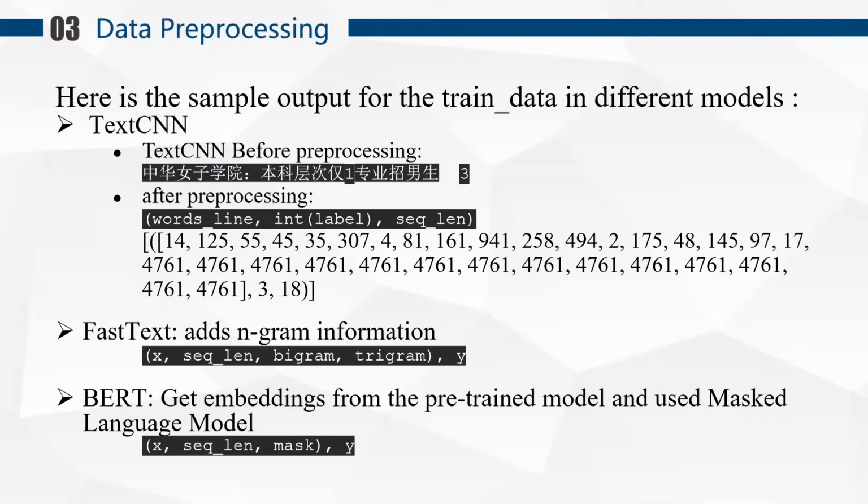In TextCNN, the format is like this, where X represents the word line, and the label and the sequence length. In other models we used, like FastText and BERT, it is a little bit different, since FastText adds n-grams and BERT gets embeddings from the pre-trained model and uses a masked language model.